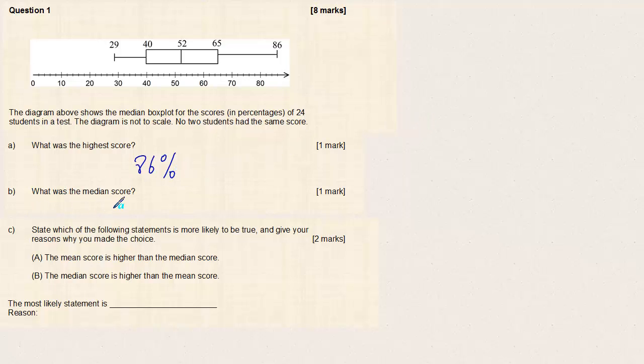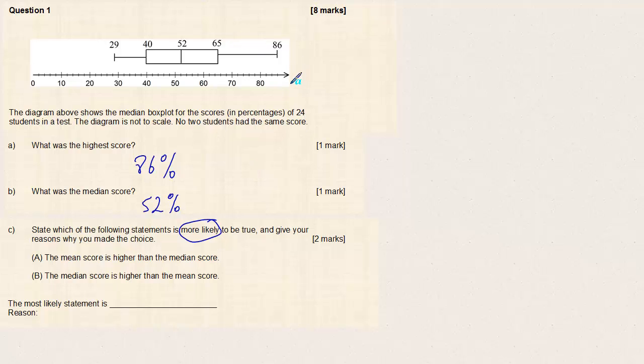What was the median score? We know the median is this line on the box plot, so that's going to be 52%. State which of the following statements is more likely to be true. Now note that's more likely, not definitely likely, and give your reasons why you made the choice. The mean score is higher than the median score. The median score is higher than the mean score.